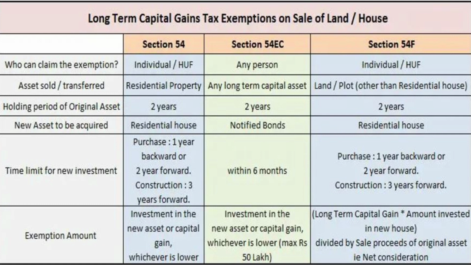Then for profit from investment in certain securities, the proceeds have to be reinvested in new securities within 6 months.